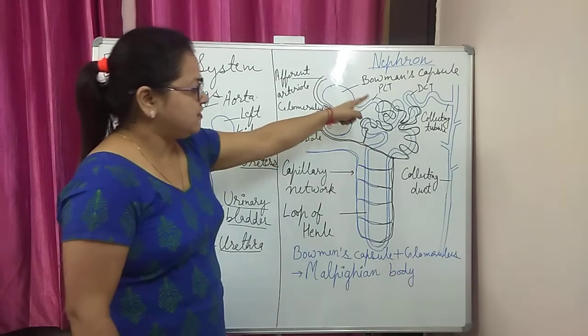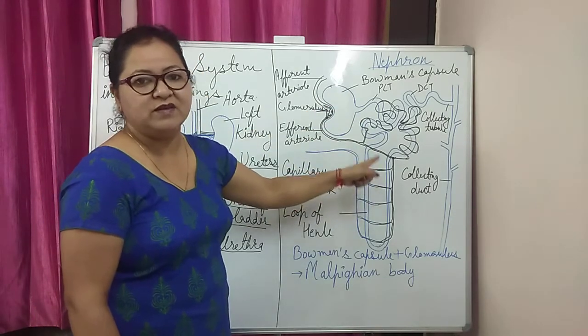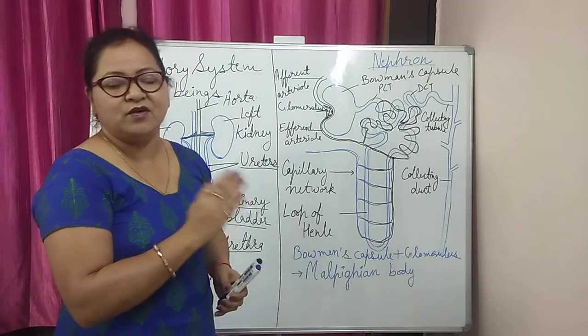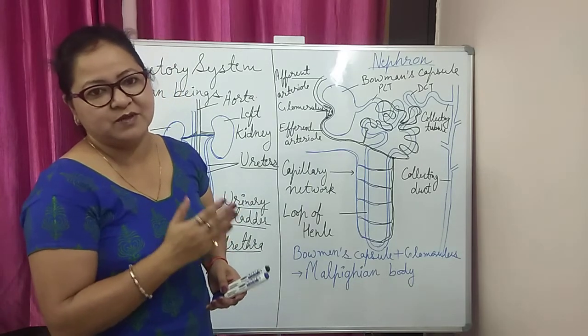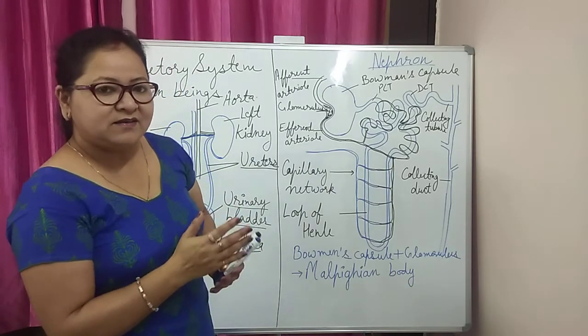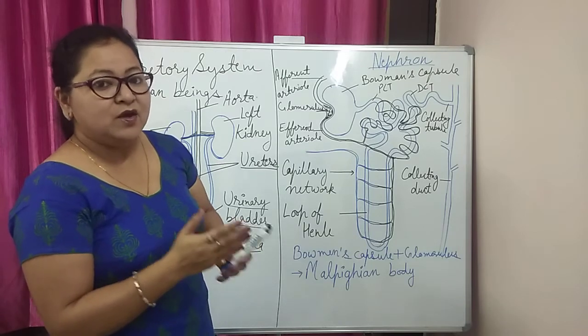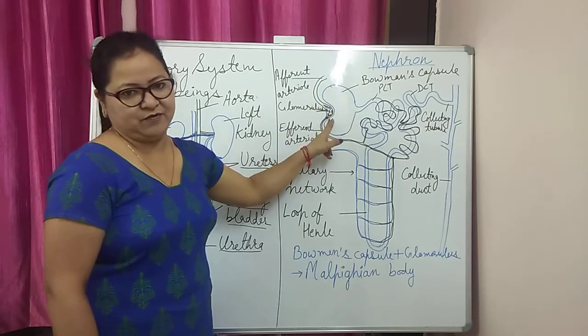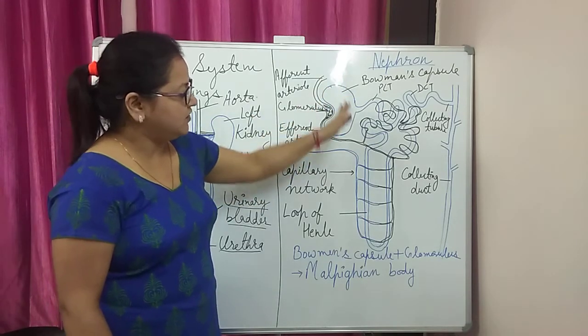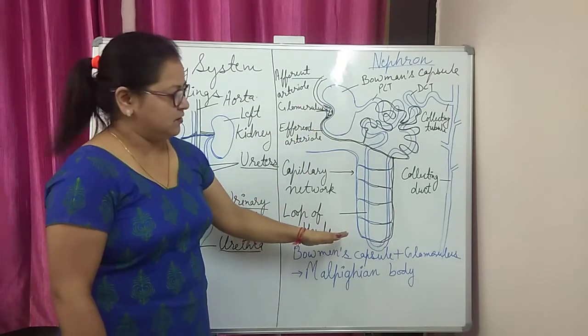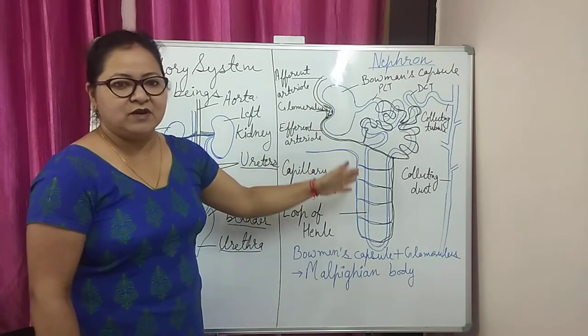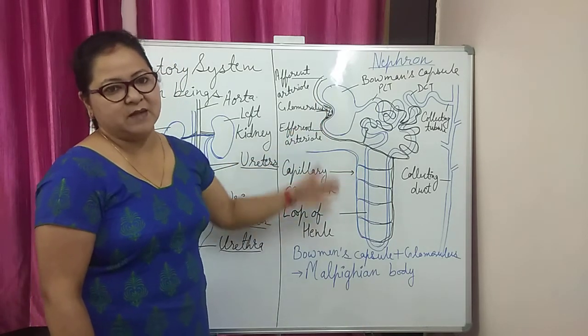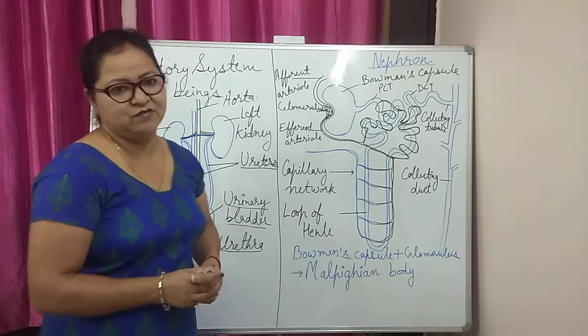These are specially shaped cells which help in the filtration or separation of waste from the blood and collect it and make urine. In the 10th CBSE board examination, the structure of the nephron is usually asked, to label its parts. So you should know the structure of the nephron.